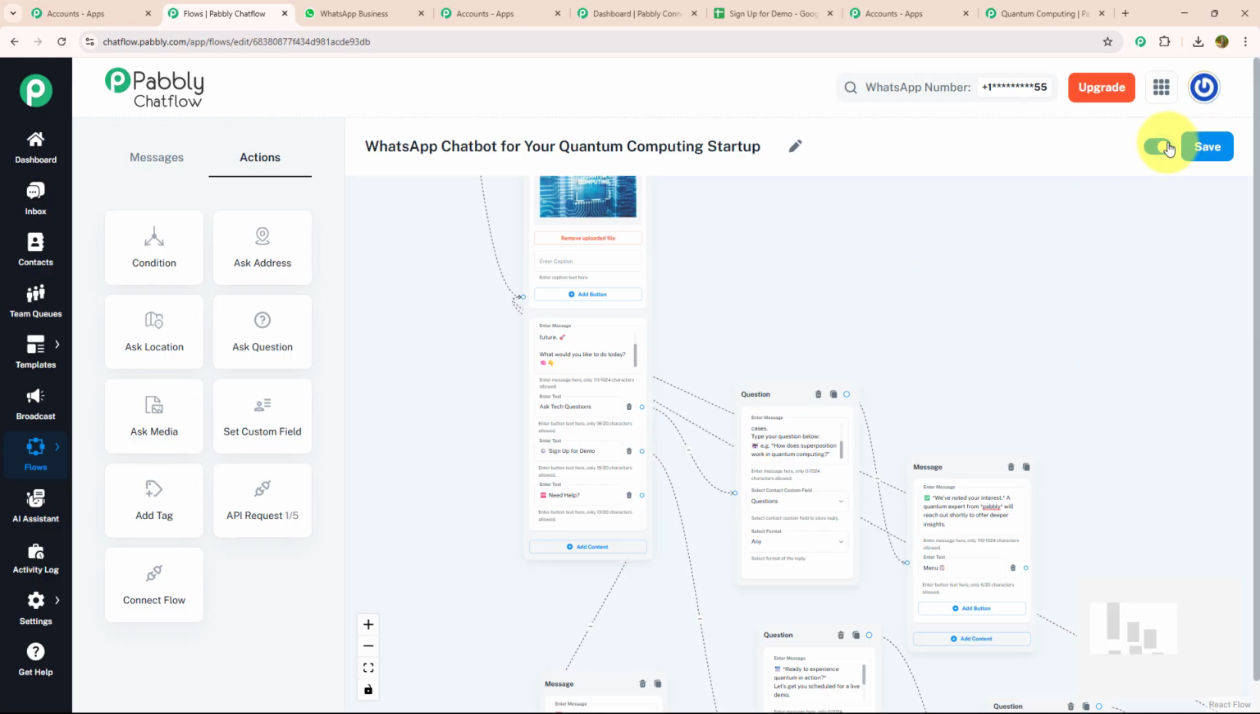On the last step, don't forget to activate your flow and save it. As you can see, I got a message that the flow was updated successfully. That means my flow is ready to run in real time.